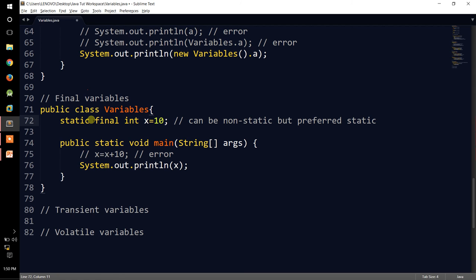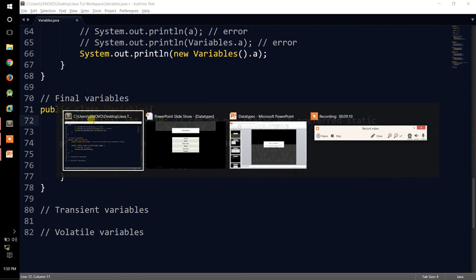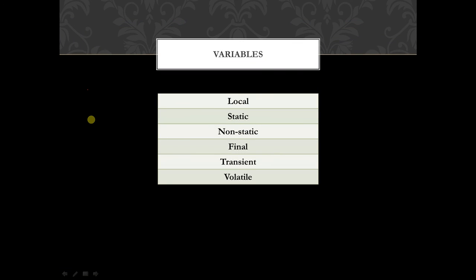Now, what are transient and volatile variables? We'll be covering them in later slides because we need some other concepts for that. In the next video, we'll be covering the methods and the operators and the precedences, and how we typecast certain data types. Thank you for watching.